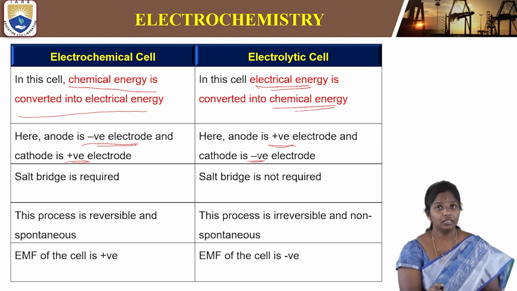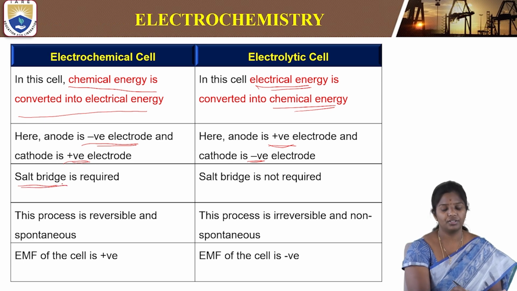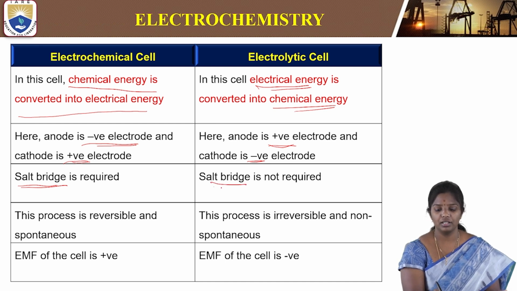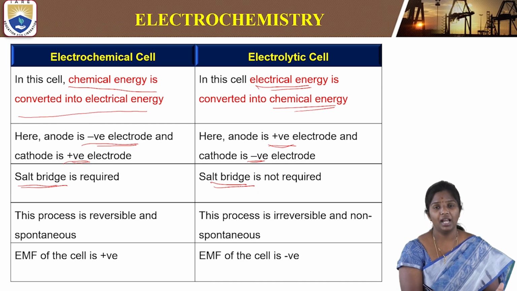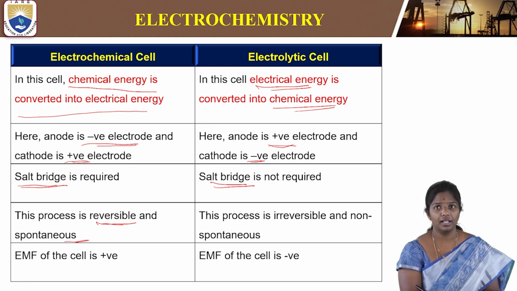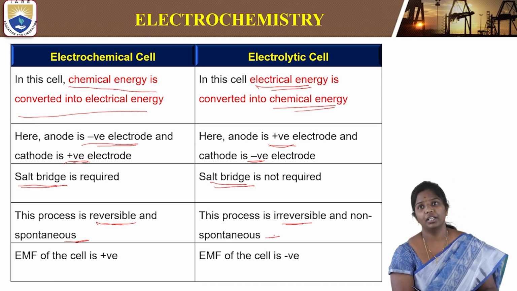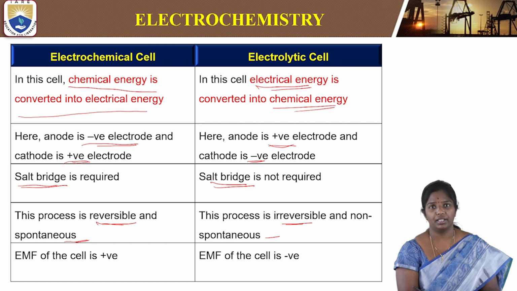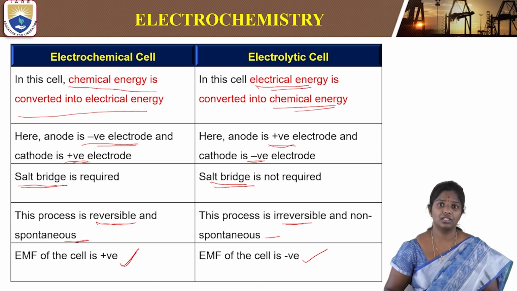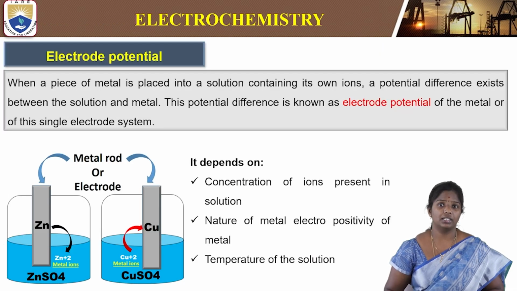Then in the electrochemical cell, we require a salt bridge for electroneutrality, whereas in the electrolytic cell, we don't require any salt bridge for the operation. The electrochemical cell is reversible and spontaneous, whereas the electrolytic cell is irreversible and non-spontaneous. The EMF of the electrochemical cell will be positive, and the EMF of the electrolytic cell is negative. So these are the basic differences between the electrochemical cell and the electrolytic cell.